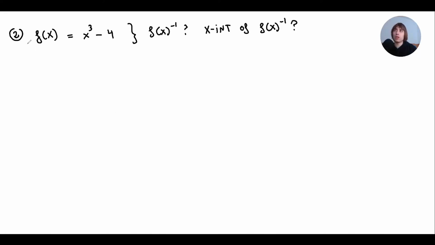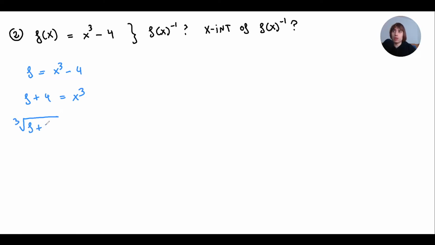Exercise. So they're giving me a function f and they're asking me to find the inverse. Let's go. So I'll write f equals x³ - 4. I'm getting rid of the brackets because I don't like them. You can leave them if you want to. My goal is to isolate the variable, so I'm going to pass the 4 to the other side. And then the power of 3 becomes a cubic root.